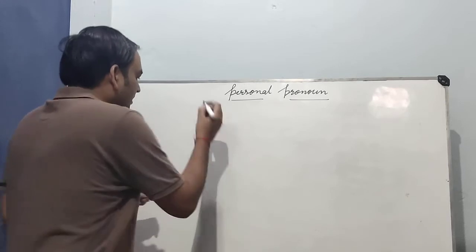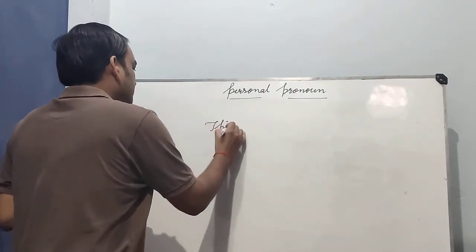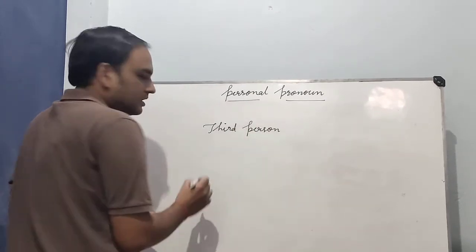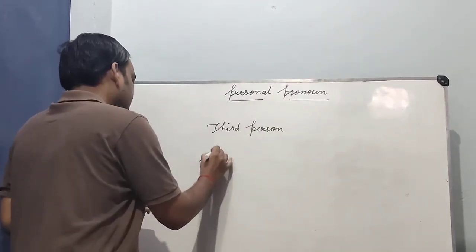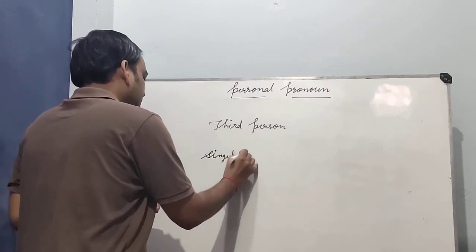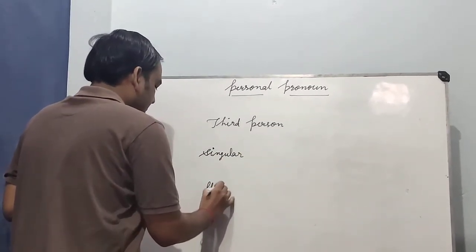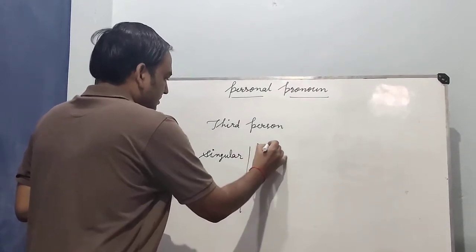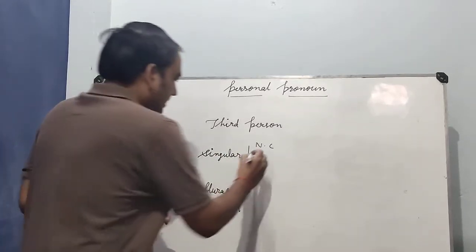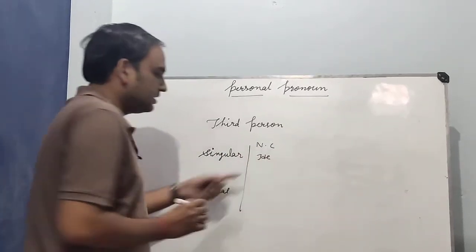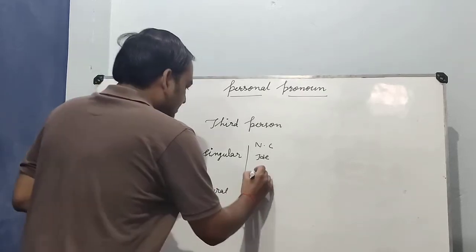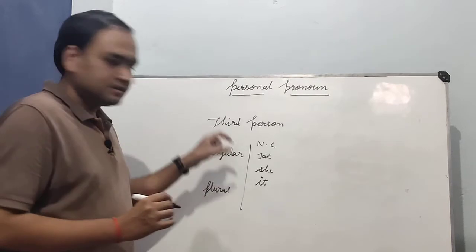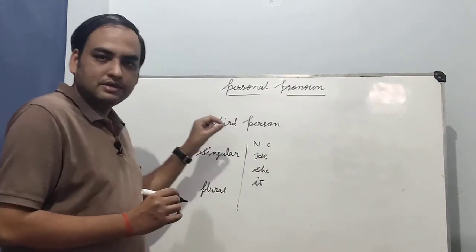Third person, for singular and plural. In singular there are he, used for masculine gender, she, used for feminine gender, and it. These are third person singular pronouns.